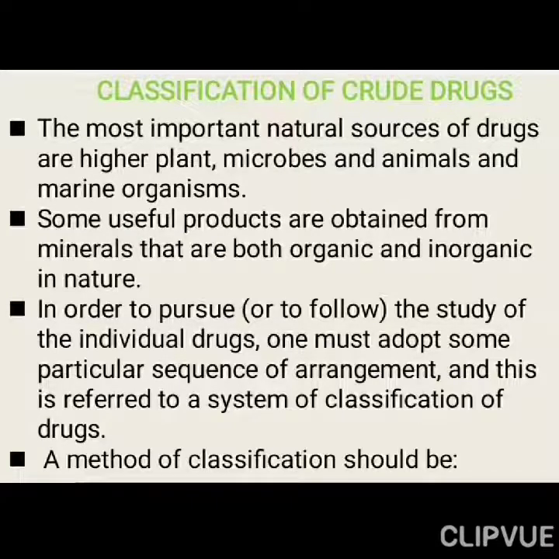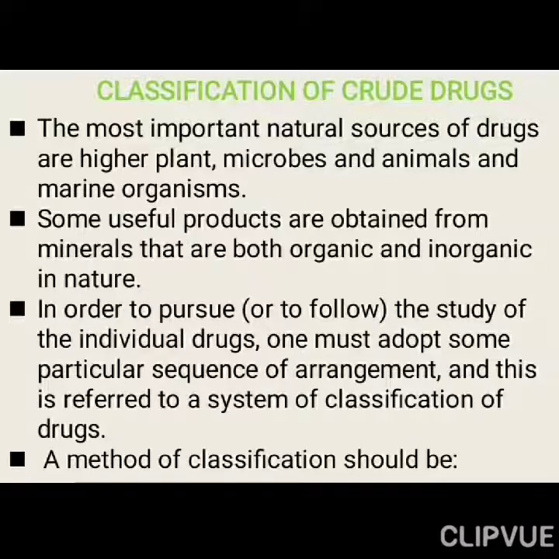In order to pursue or to follow the study of the individual drugs, one must adopt some particular sequence of arrangement, and this is referred to as a system of classification of a drug, right. When we are searching for crude drugs, it may be difficult because there is a long list of crude drugs. So in order to pursue the study, when we are trying to find any crude drug, whether from the chemical point of view or the morphological point of view, or by the name of the drug, how are we going to find it for study purposes?